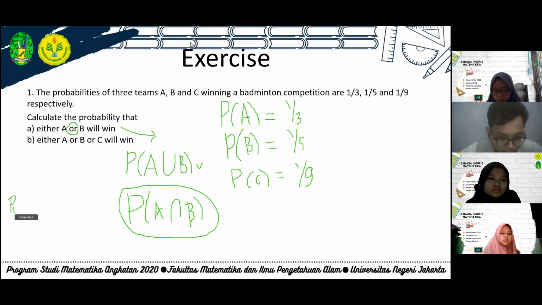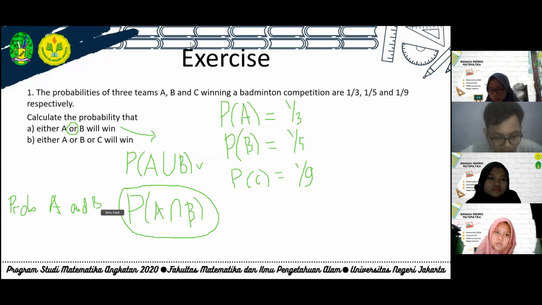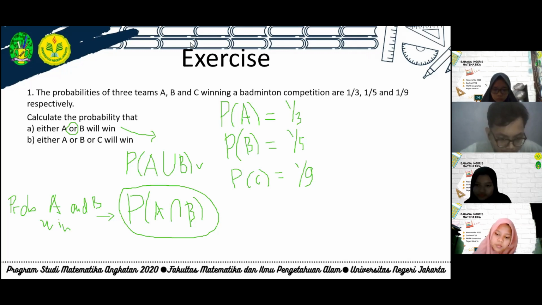If we write probability A and B, if we ask probability A and B win, so we use this notation. Usually, yes, sir.